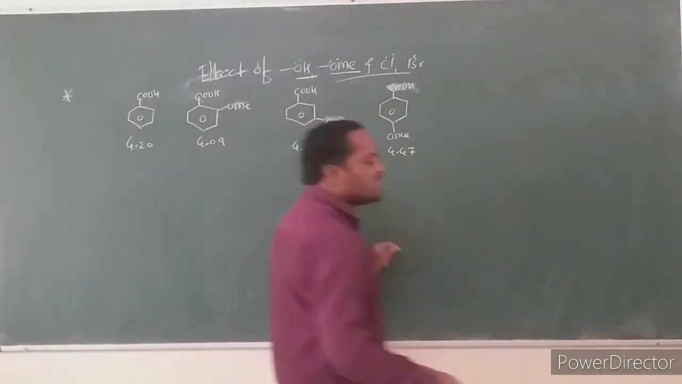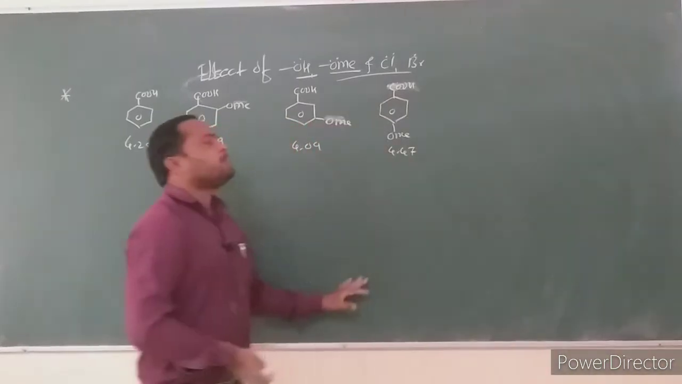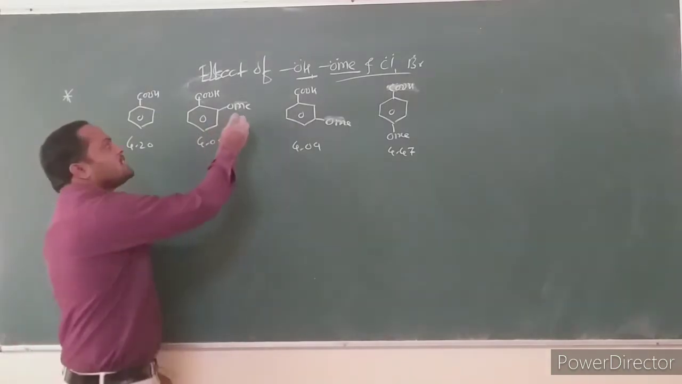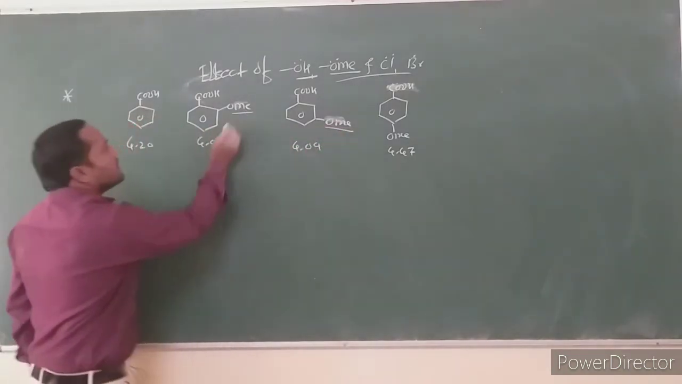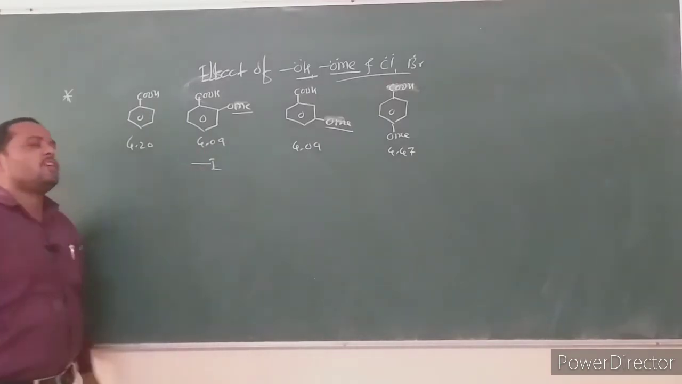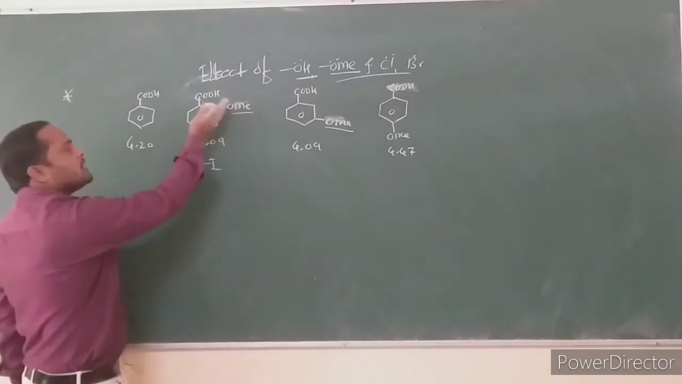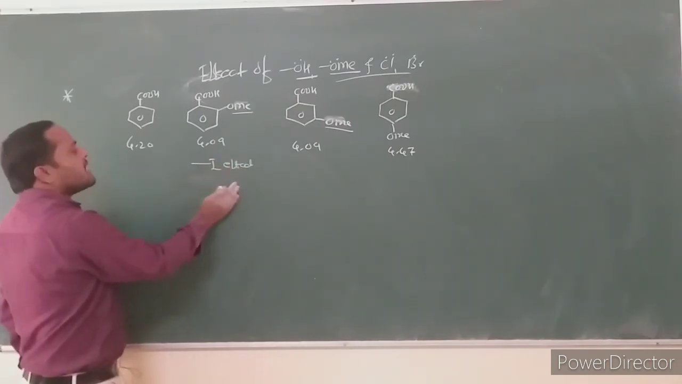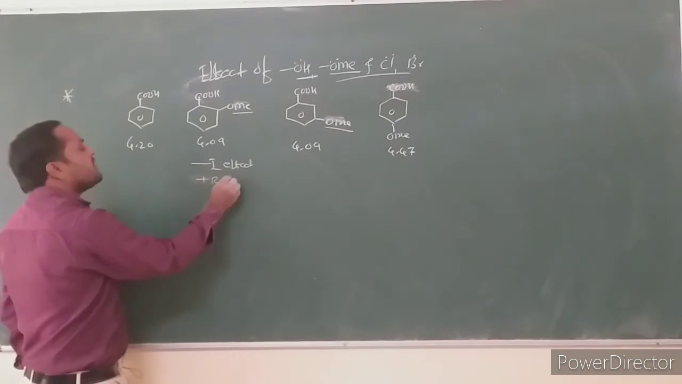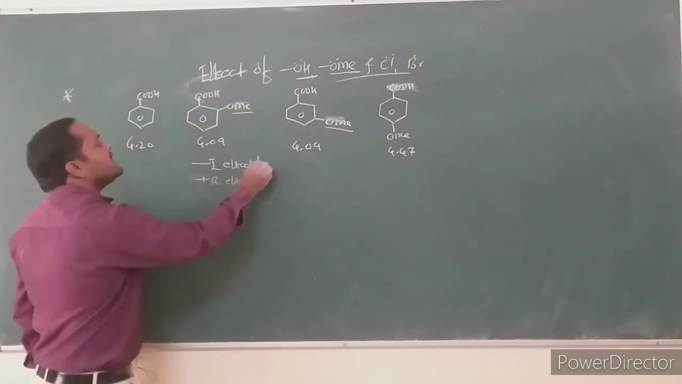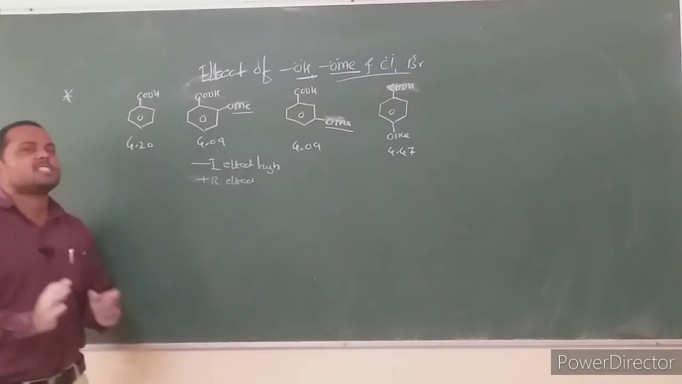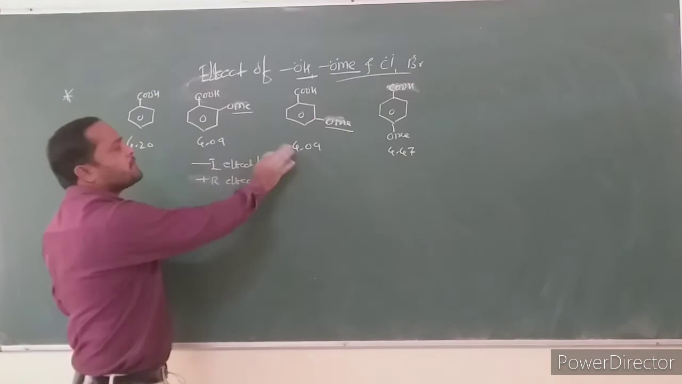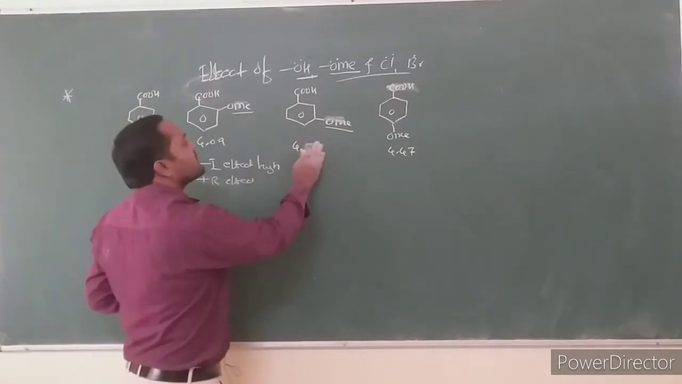The acid strength generally increases, but for para-methoxybenzoic acid, the acid strength decreases. What is the reason? The inductive effect depends on distance. In ortho-methoxybenzoic acid, the minus I effect is very high. The plus I effect is also present, but the minus I effect in ortho-methoxybenzoic acid is very high.